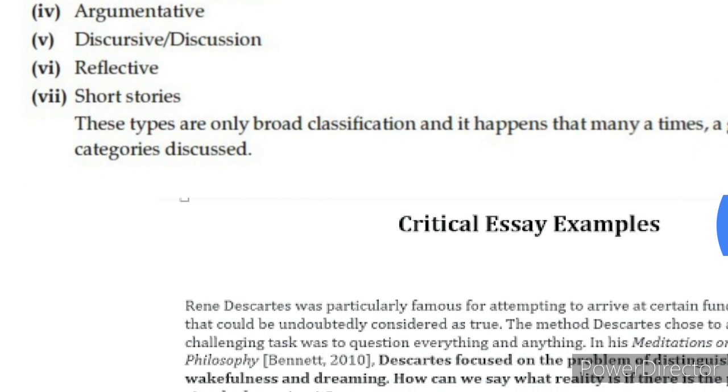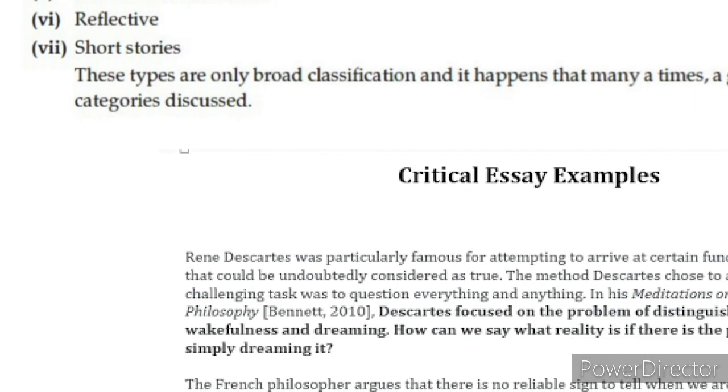And then, as I told you, picture composition also, about which I'll make a separate video because it will take some time for me to explain that. So I'll give you some samples also.